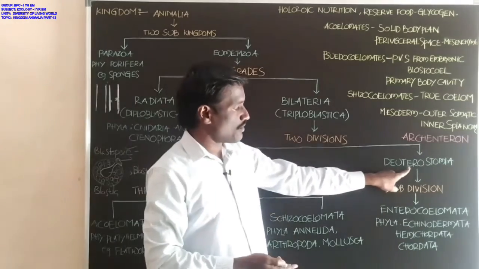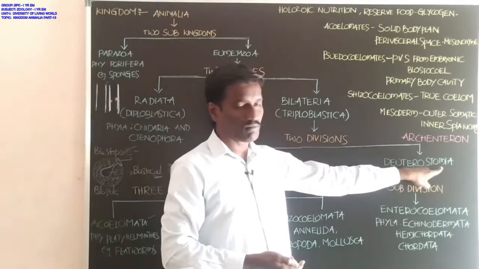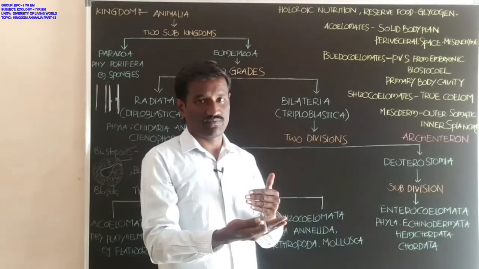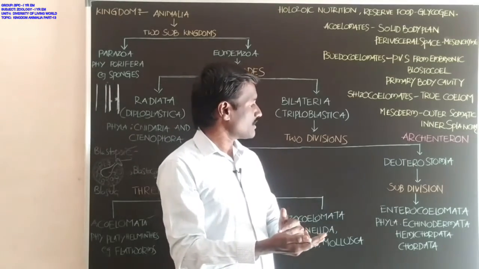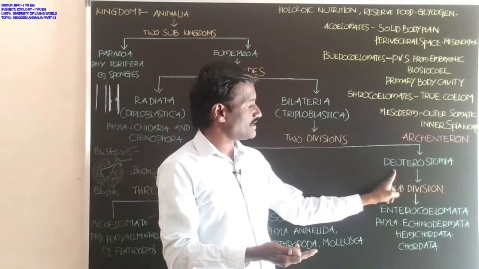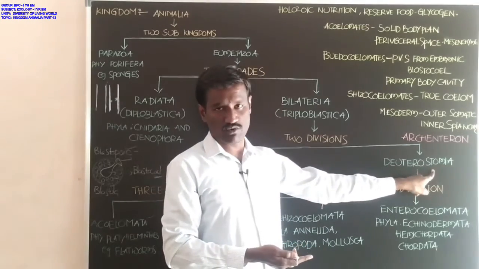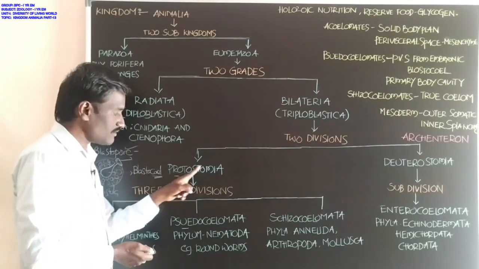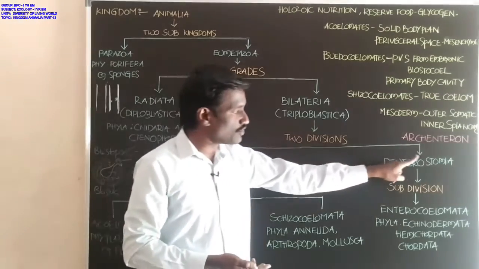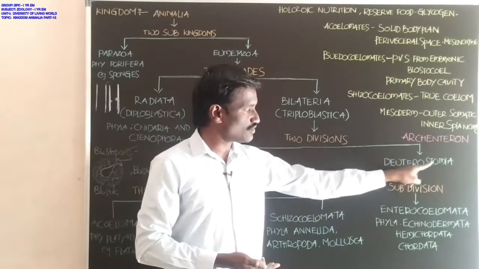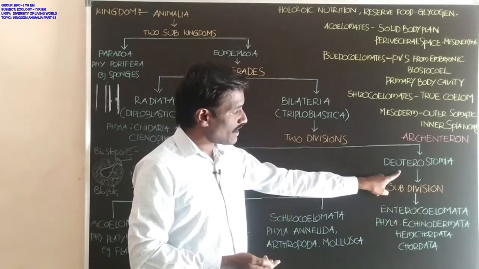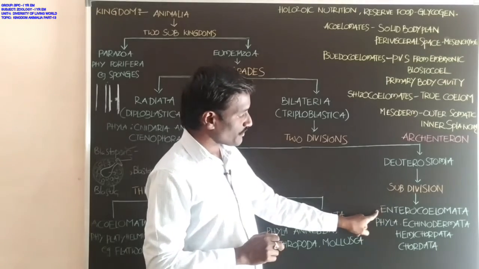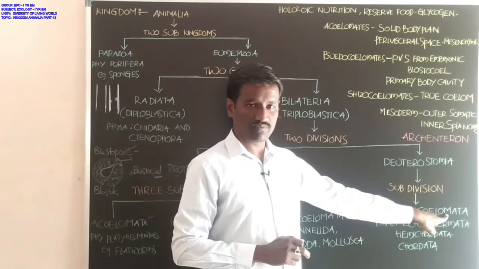Deutero means after, stome means mouth: the mouth forms later, so the division name is Deuterostomia. In Protostomia, the mouth forms first, hence the name. Deuterostomia has only one subdivision, that is Enterocoelomata.